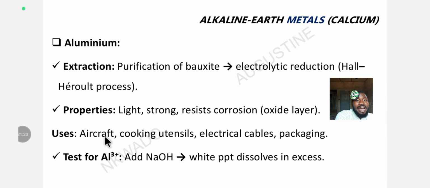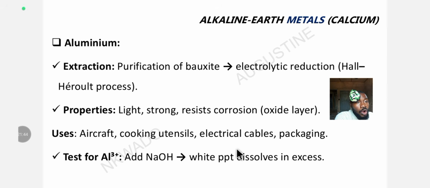All right, so what are the uses of aluminium? Aluminium is used to make aircraft. It is used to make cooking utensils. It is used to make electrical cable, that's wires. Aluminium is also used for packaging, like aluminium foil, for packaging things like cake, and so on and so forth. Aluminium is also used to manufacture alloys.